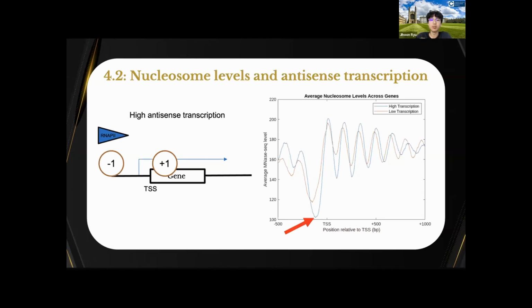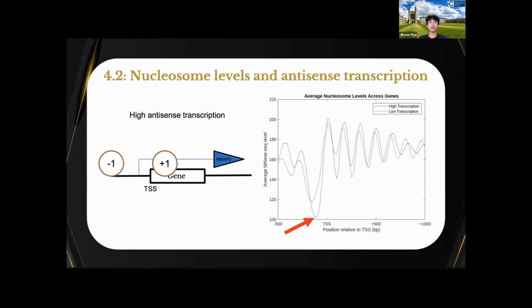So you can see that blue lines have a more severe peak, and the blue line represents genes with high antisense transcription. And if there's a lower dip, that means that there's a lesser chance that a nucleosome will occupy there. Then if there's a lesser chance of a nucleosome occupying there, that means that RNA polymerase II will easily bind to the gene. And then RNA polymerase II will easily transcribe and produce transcripts.